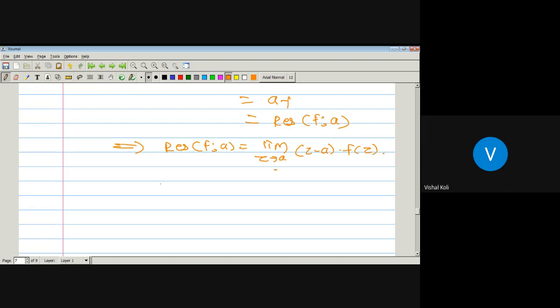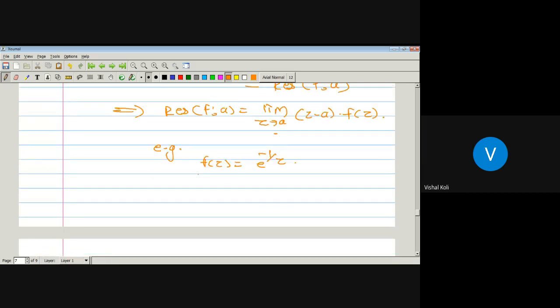Okay, for example, suppose f of z is equal to e to the power minus of 1 by z, and we have to find its residue. Then z equal to 0 is a, sorry, here z equal to 0 is not a pole. Here we have to take an example of a pole. Take f of z equal to 1 upon z minus 1. Here z equal to 1 is a pole of order 1.